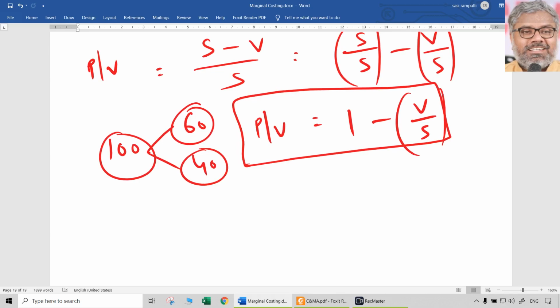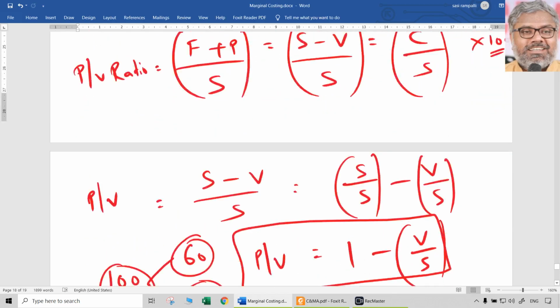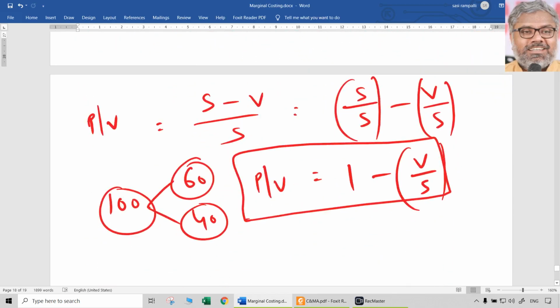PV ratio, that is the contribution by sales ratio. And what is 60% here? That is the variable cost to sales ratio. Means PV ratio, which is contribution to sales, and variable cost to sales ratio are complements of each other. That's another thing we should understand.